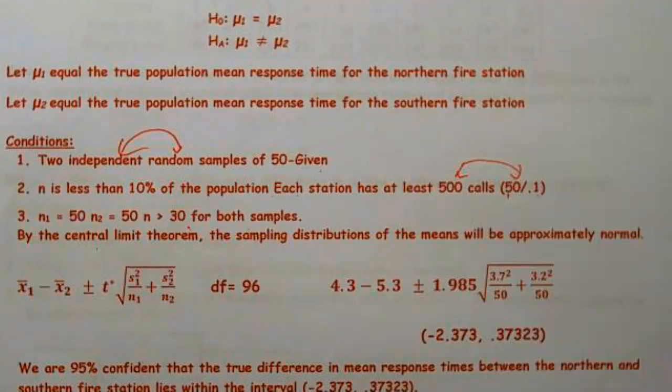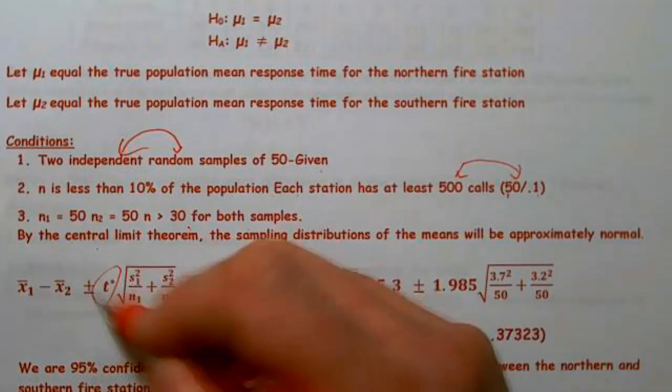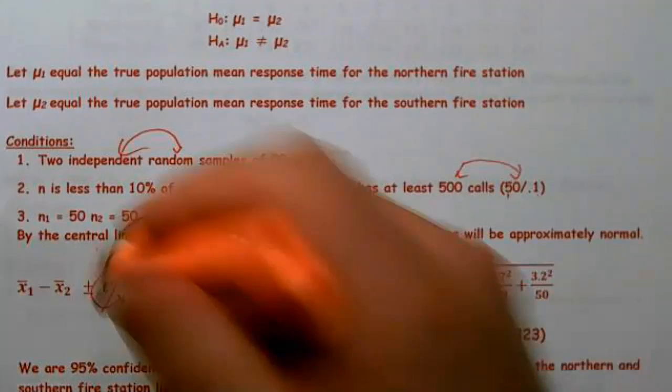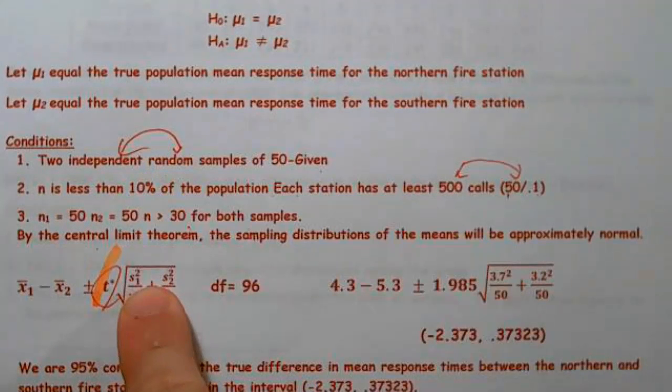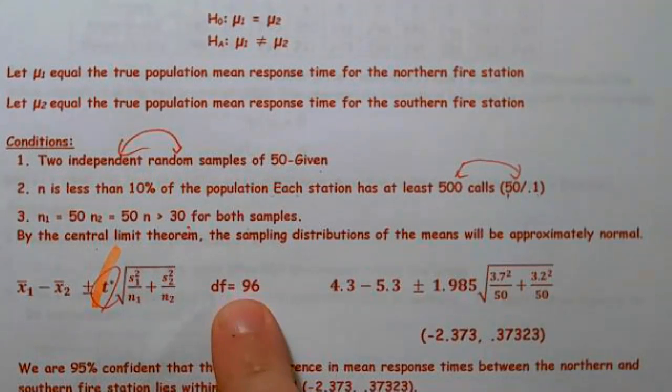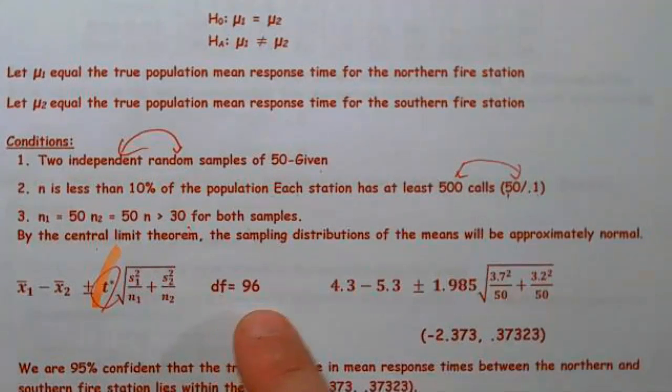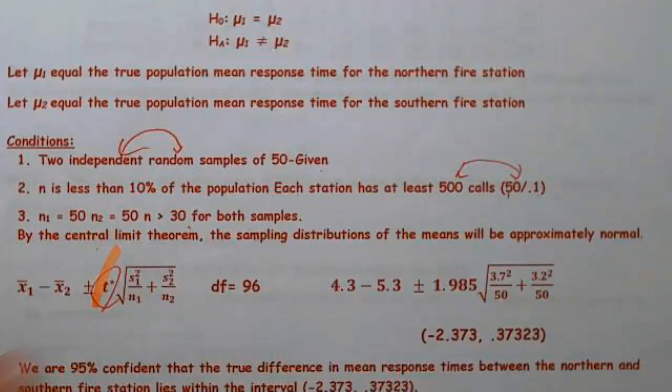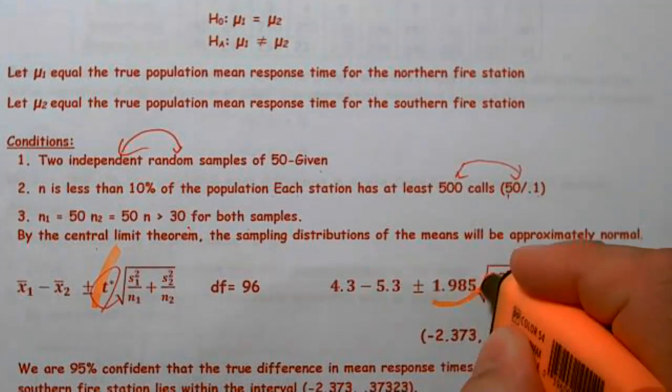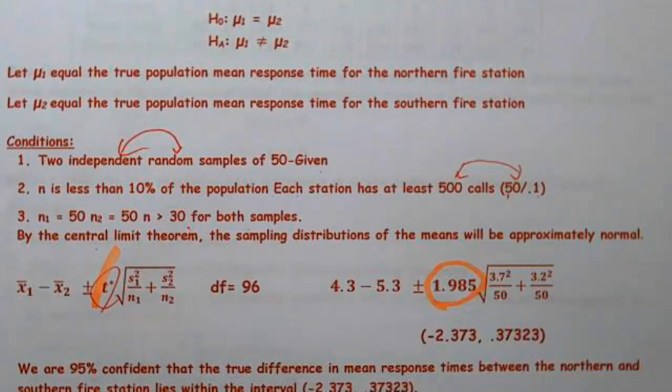So we have our formula, the difference in means, plus or minus this t-star. The reason it's a t-star is because we're working with the standard deviation of the sample. And we need to write down there the degrees of freedom. You're like, well, where did that number come from? That number came from the calculator. So while it's not really intuitive, we're going to completely run the test and get our interval, and then we're going to go back and calculate our t-star. So with that said,